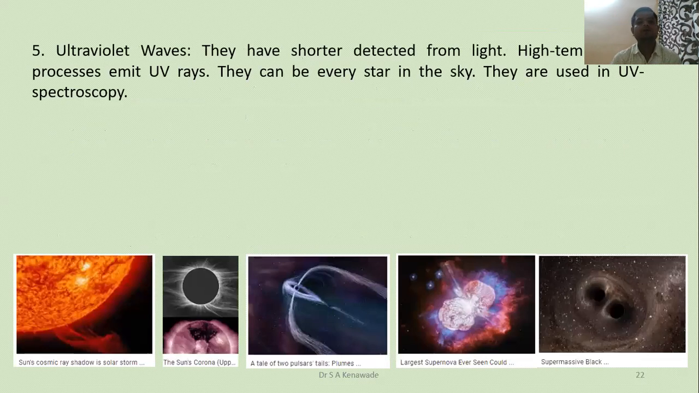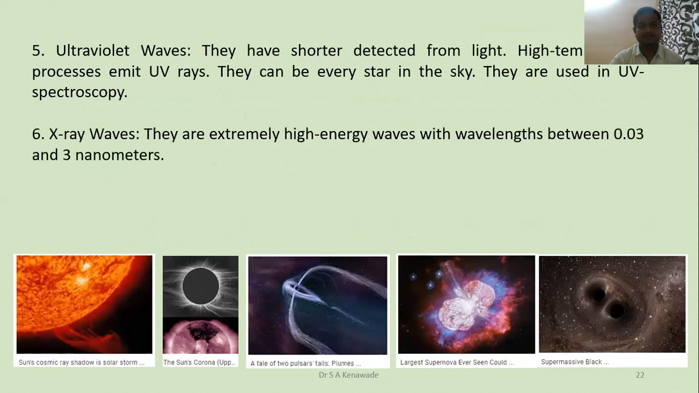Then the fifth one is ultraviolet waves. They have shorter wavelength than visible light. High temperature processes emit UV rays. They are produced by various stars in the sky. They are used in UV spectroscopy.